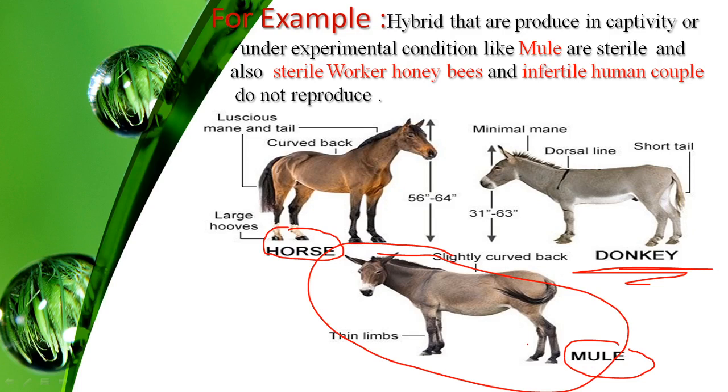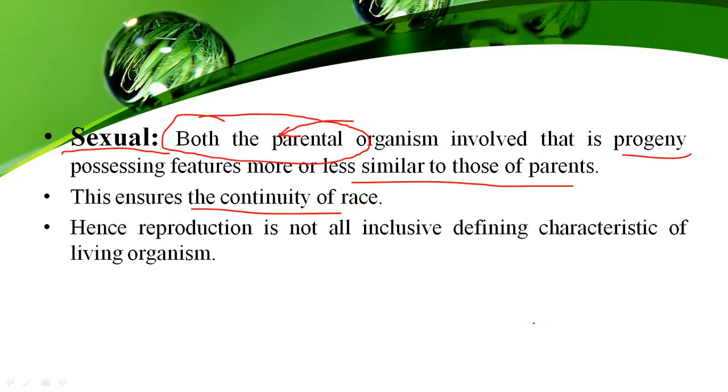The other example is the sterile worker in the case of the honeybee. I think all of you know the honeybee has three forms of bees. First one is a worker, second one is a drone, and the third one is a queen. But what about the worker? These workers are sterile females. Drone is a male bee, and the queen is a fertile queen. But this worker is a sterile female. They cannot reproduce. So reproduction is not an all-inclusive defining characteristic of living organisms.